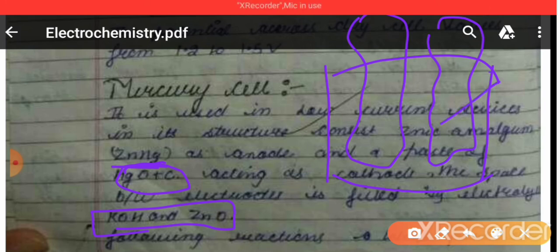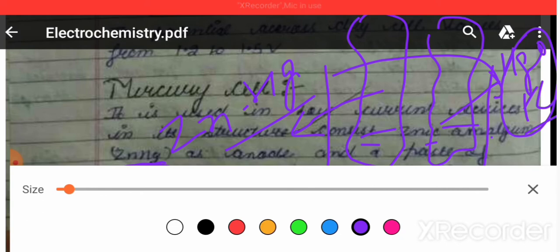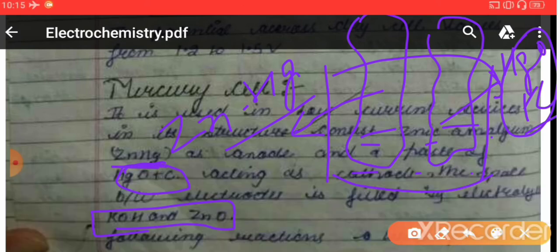So here it is HgO plus C. We can consider simply that this is acting as cathode, and this is ZnHg, zinc amalgam, which is acting as anode, and the space in between these two is filled by a paste of KOH plus ZnO. KOH and ZnO.